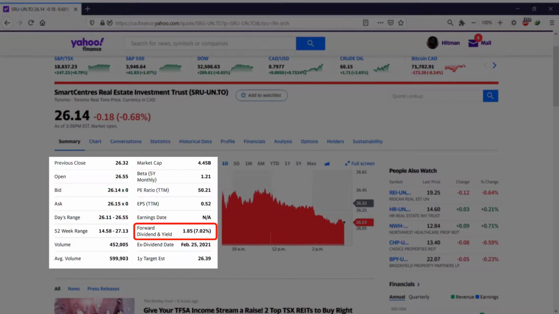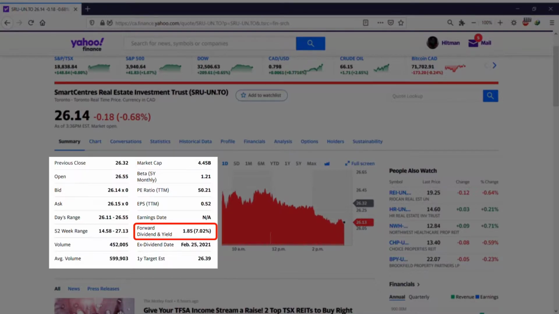So for every share of the company that you buy, they pay you $1.85 per year. The yield is also the same thing, but as a percentage of how much you can gain. They calculate it as a whole, and I'm going to let you know how you can calculate.